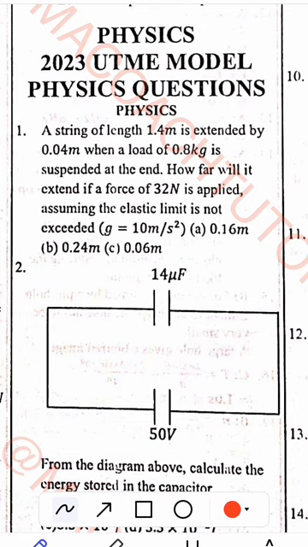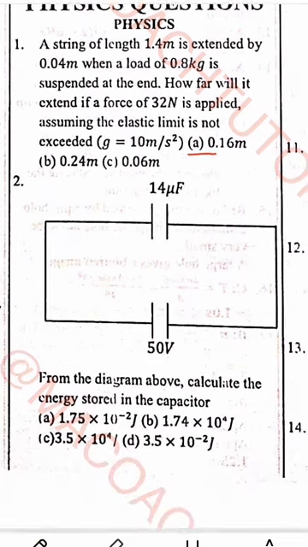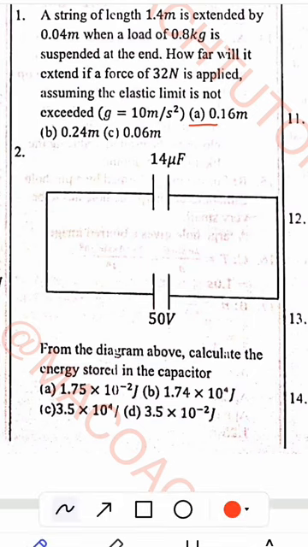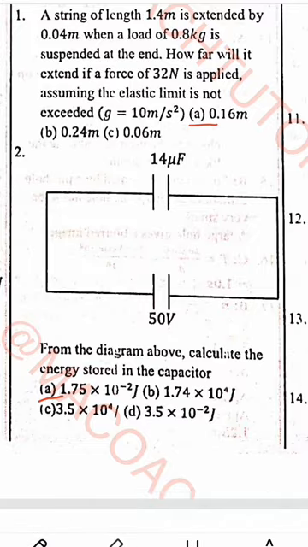The correct option to question 1 is option A. So let's go to question 2. The correct option to question 2 is option A. So let's go to question 3.